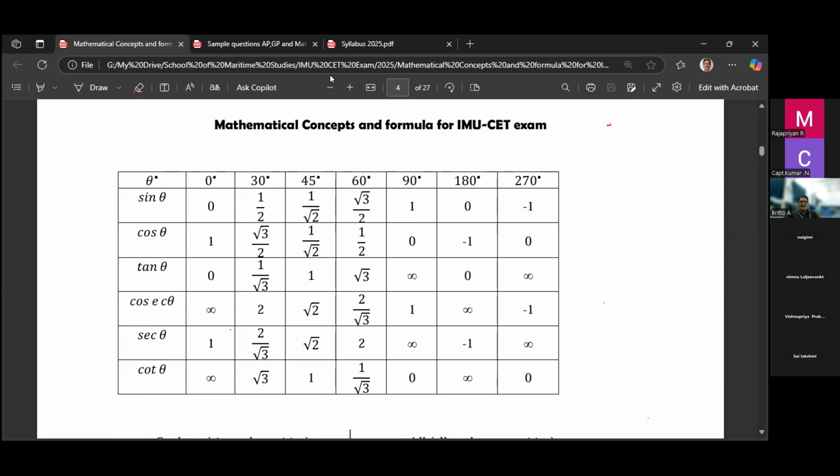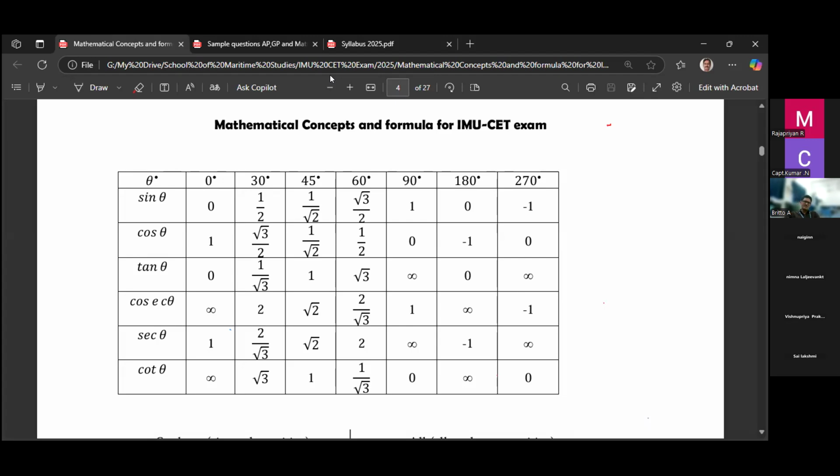Then for cos theta, we write the values from 90 to 0 degree in reverse form. Then tan theta is sin theta by cos theta. So you get the value of tan theta. Then cosecant is the reciprocal of sin theta. So you can get cosecant values. Secant is the reciprocal of cos theta. Get secant values. Then cot theta is the reciprocal of tan theta or cos theta by sin theta. You can get cot values.